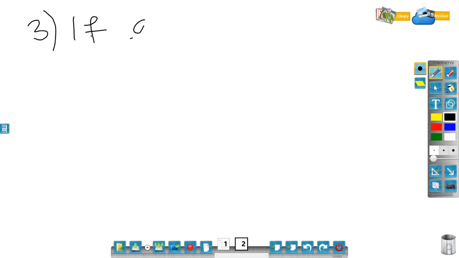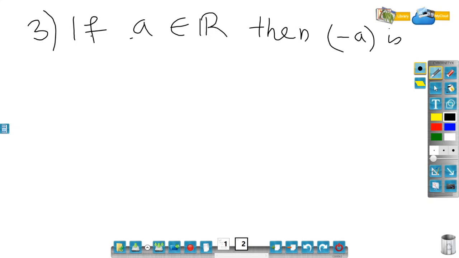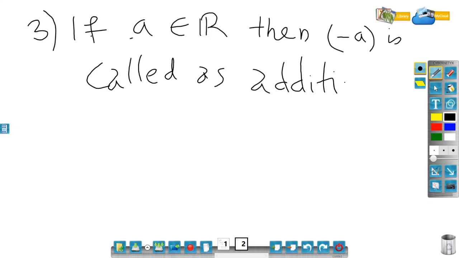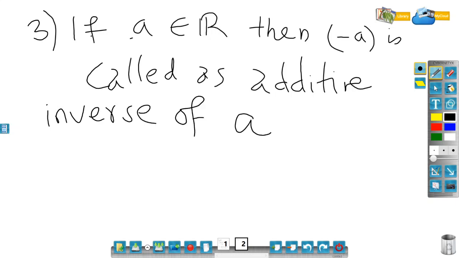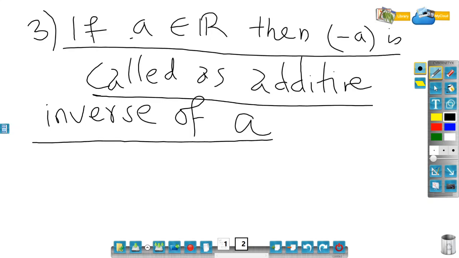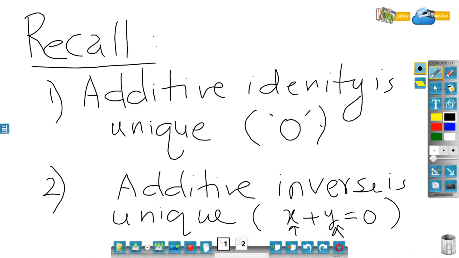If a belongs to R, then minus a is called the additive inverse of a, right? This is going to be a very important statement, maybe very trivial for you all, but this statement I will be using a number of times in upcoming results.